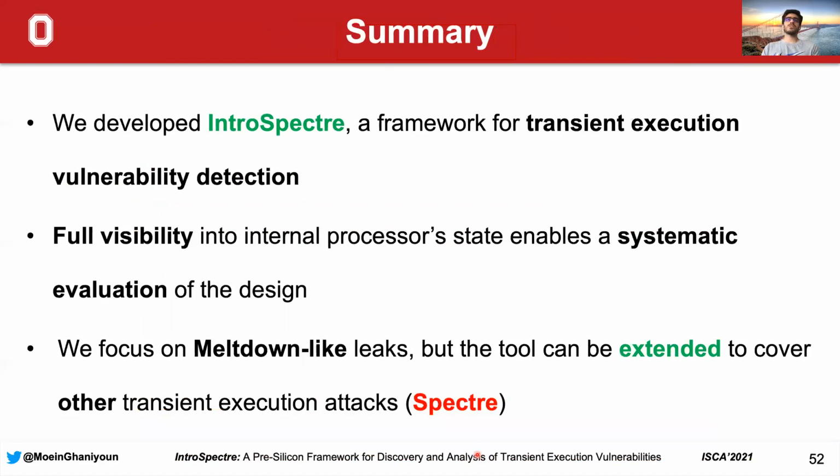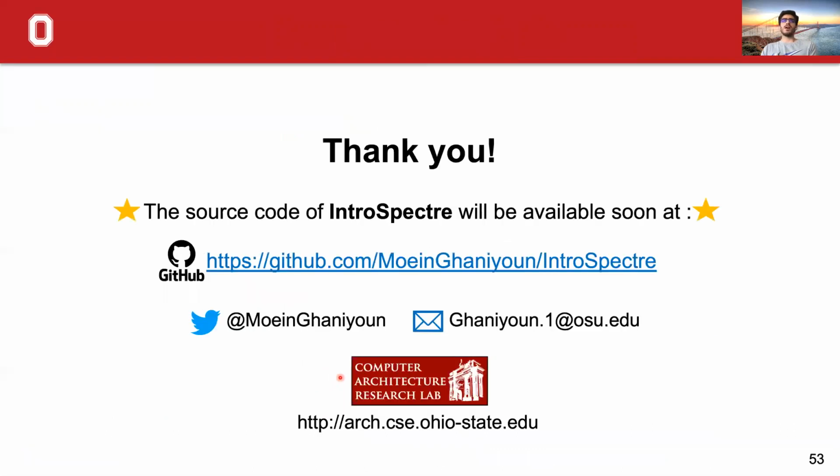So in summary, we developed IntroSpectre as a framework for transient execution vulnerability detection. We gain full visibility into the internal state of the processor, and this enables us to conduct a systematic evaluation of the design regarding transient execution vulnerabilities. In this work, we focus on meltdown-like attacks, but this tool can be extended to cover other transient execution attacks like Spectre attacks.